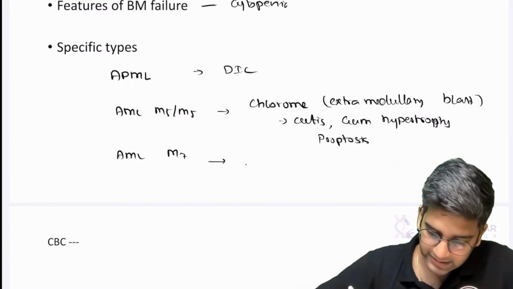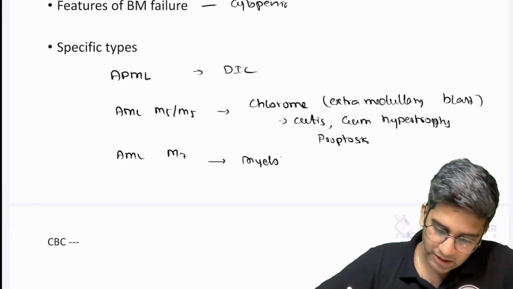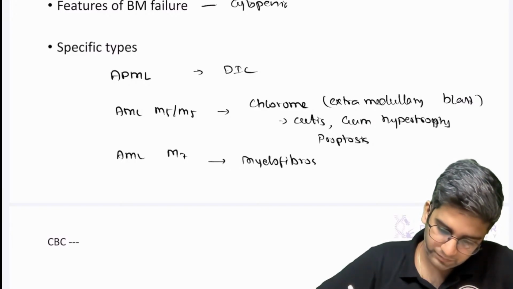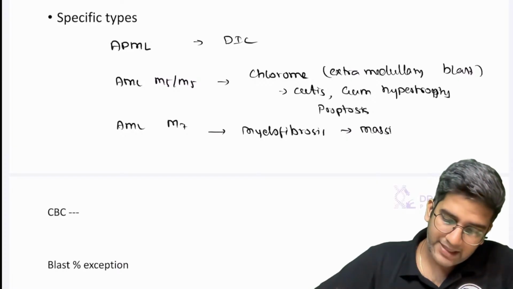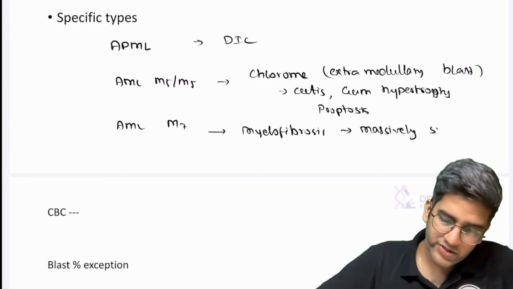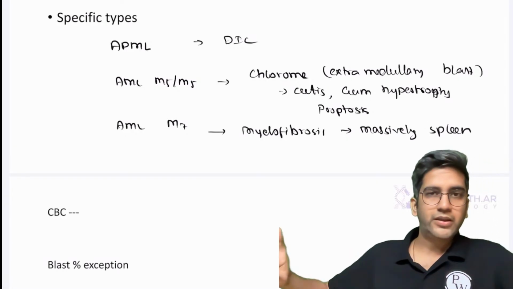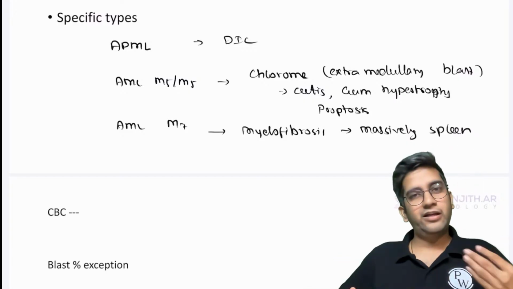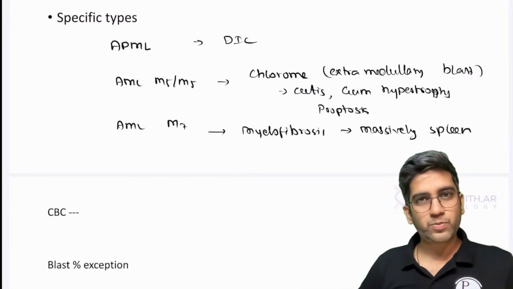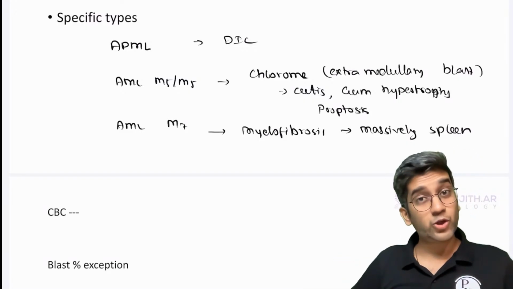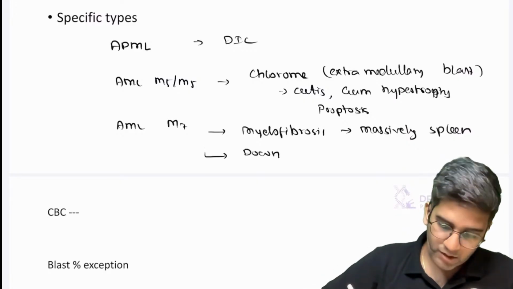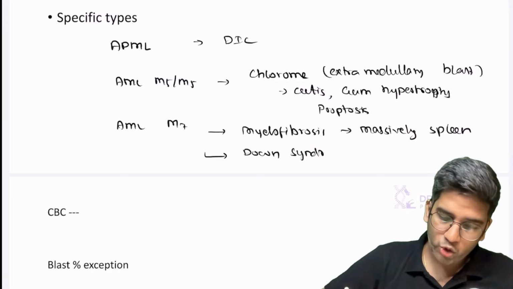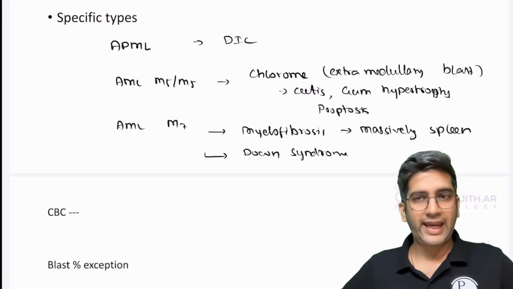AML M7 can present with myelofibrosis, which means the patient will present with a massively enlarged spleen. Since we are in clinical findings, I have to write the clinical terminology: massive splenomegaly, or a vague left hypochondrial pain. If it's a leukemia, think of this. On Down syndrome: one of the AMLs more common in Down syndrome patients is AML M7, right?